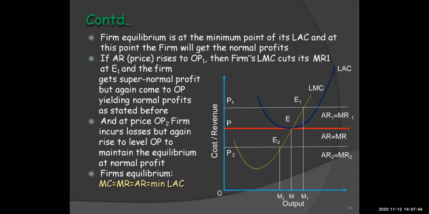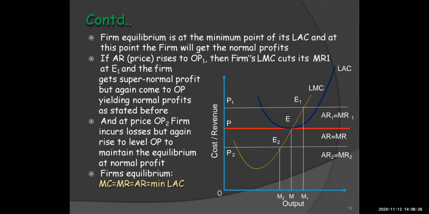We can see in the diagram itself, the firm's equilibrium is at the minimum point of its long run average cost, that is LAC, and at this point the firm will get normal profit. So if average revenue or price rises from OP to OP1, then the firm's long run marginal cost cuts its MR1 at E1 and the firm gets supernormal profit, but again comes back to OP yielding normal profit as stated before.